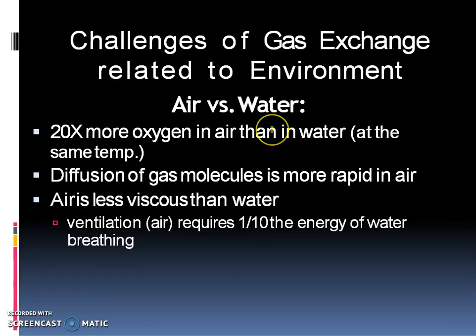Talking about the aquatic organisms. Water contains less oxygen dissolved in it. Diffusion of gas molecules is more rapid in air, and air is less viscous than water. So ventilation requires 1/10 of the energy of water breathing.